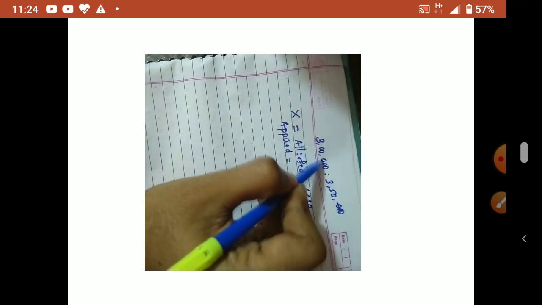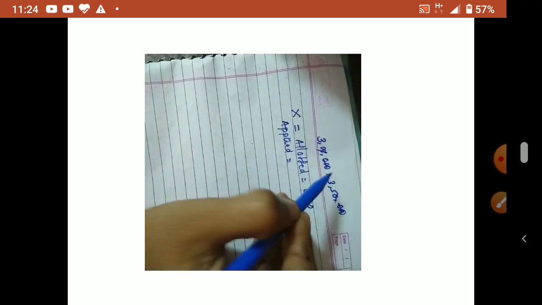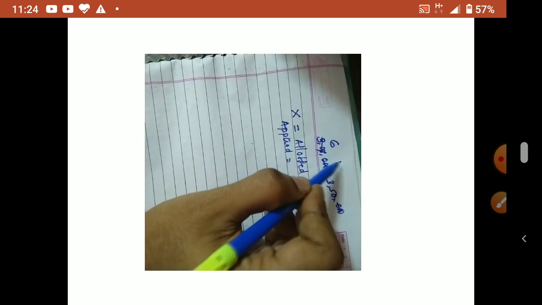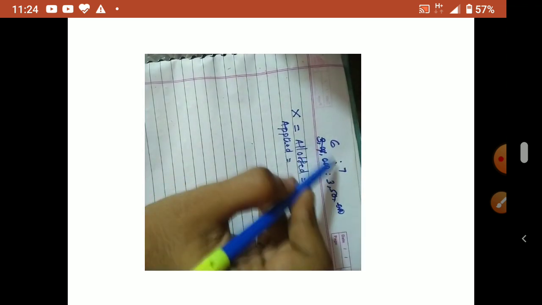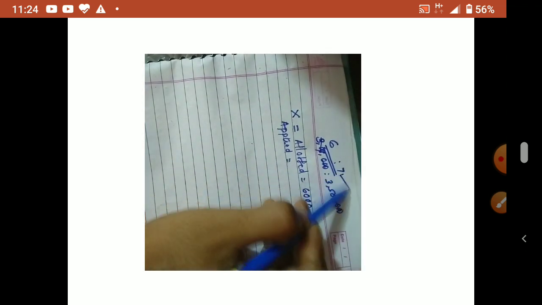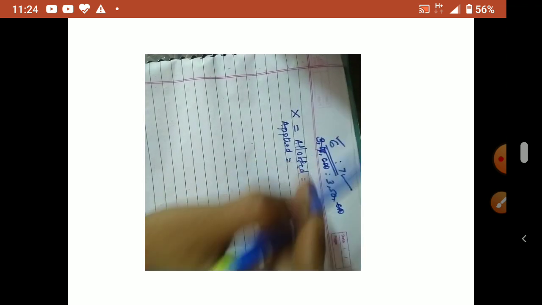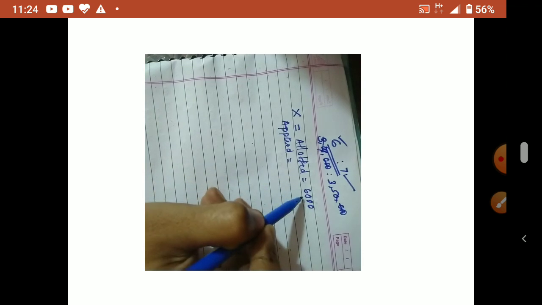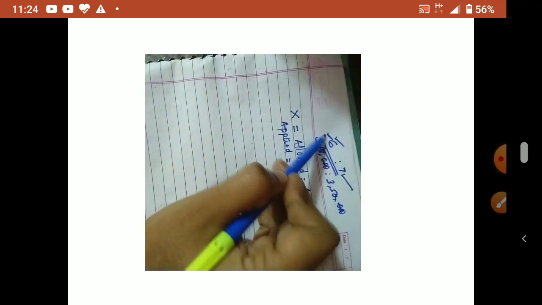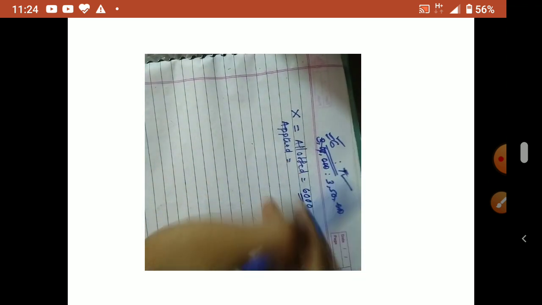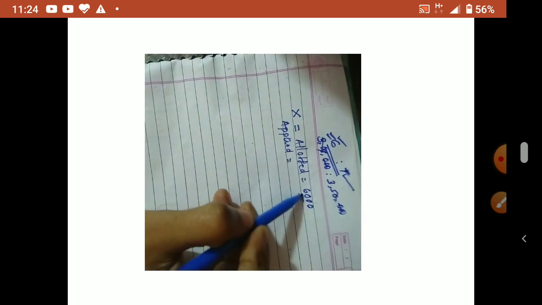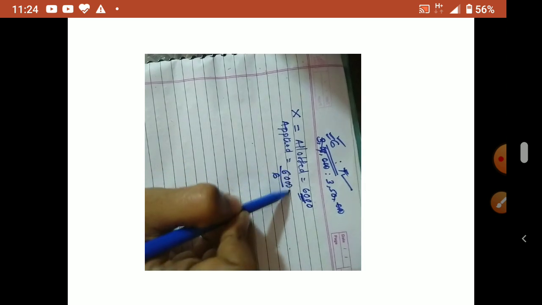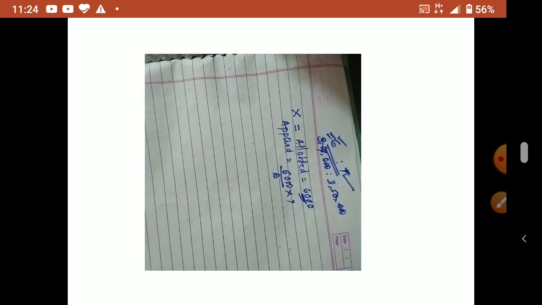So what ratio will come? 30 is to 35. So 5 se divide karenge. 6 5s are 30, 7 5s are 35. Means 6 is to 7. Means those who asked 7, they got 6 shares. So 1 share excess. Okay, so applied, how to get it, allotted is given. 6 represents allotted part, 7 represents applied part. So this allotted is given. So if 6 represents 6,000, then 7 represents how much?